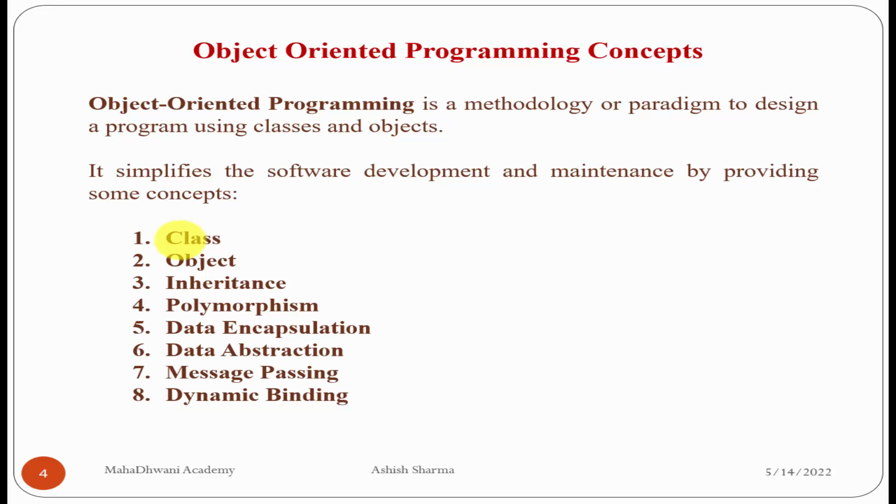Now polymorphism. Polymorphism, I already explained it. Poly means many, morphs means forms. So many forms of the same behavior is called polymorphism.